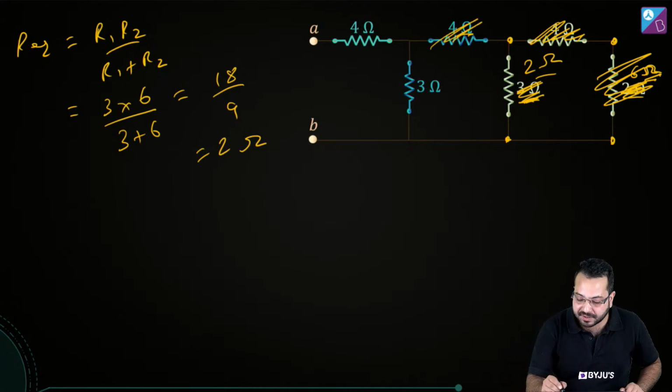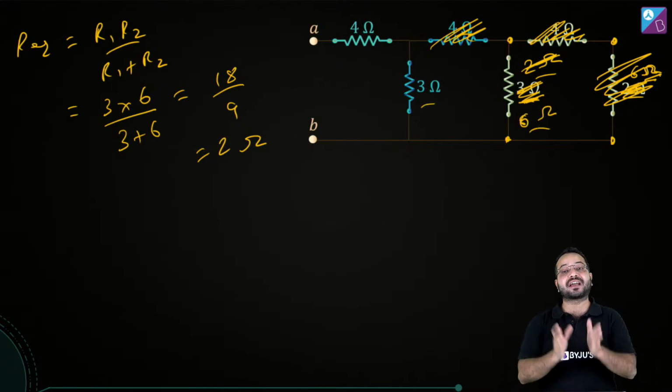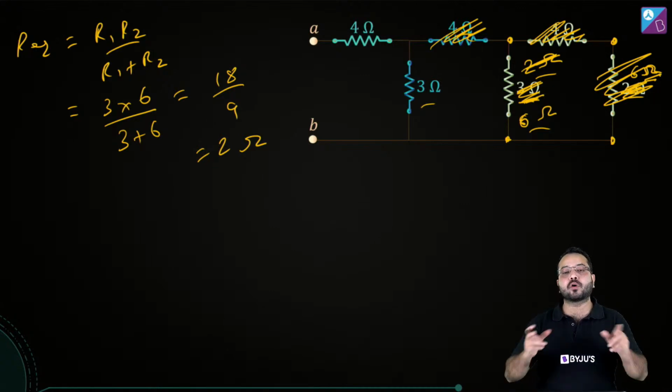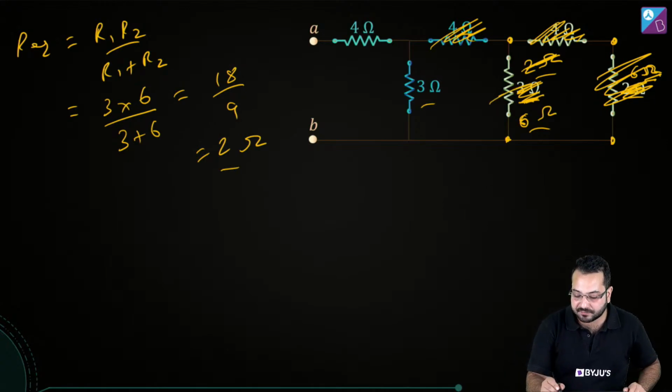So again I can forget about this and I can write it as 6 ohm. And then we have this 6 ohm and this 3 ohm, they are again in parallel. So everything is repeating itself. And we have already seen what is the parallel combination of 6 and 3. It is 2. So again I can forget about this and I can write this as 2 ohm.